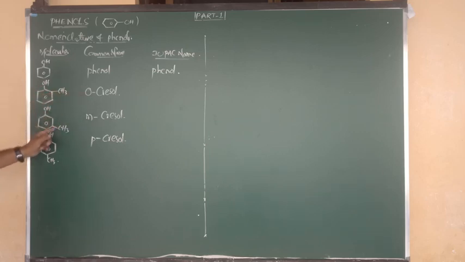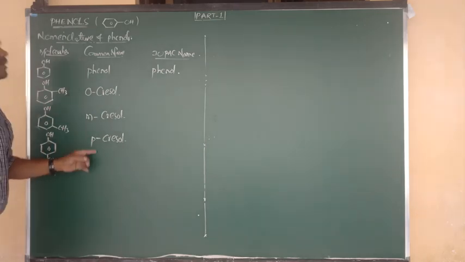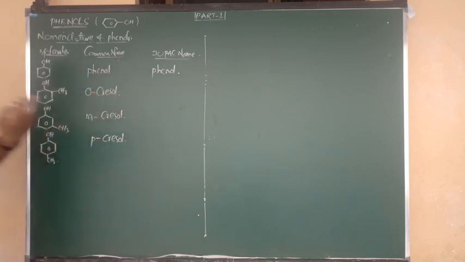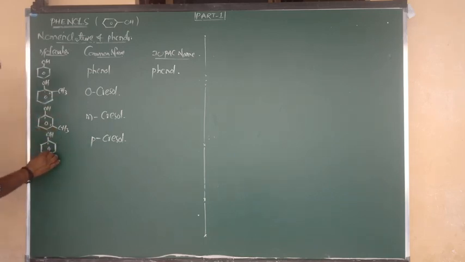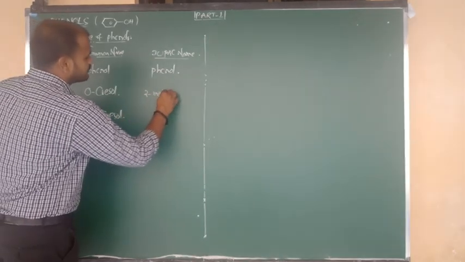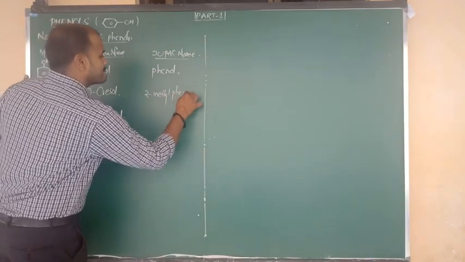Side 1 comma 2, 1 comma 3, 1 comma 4. 1 comma 2 ortho, 1 comma 3 meta, 1 comma 4 para. Ortho, meta, para. Such letters and words we have to use only in writing common names. Good. The IUPAC name you can write easily. This is phenol, so the main functional group OH bonded carbon is 1. The next carbon is the ortho position, and this is number 2, this is number 3, and this is number 4. The second place is connected to a side chain, methyl. 2 methyl, remaining is phenol. So the IUPAC name of orthocresol is 2 methyl phenol.